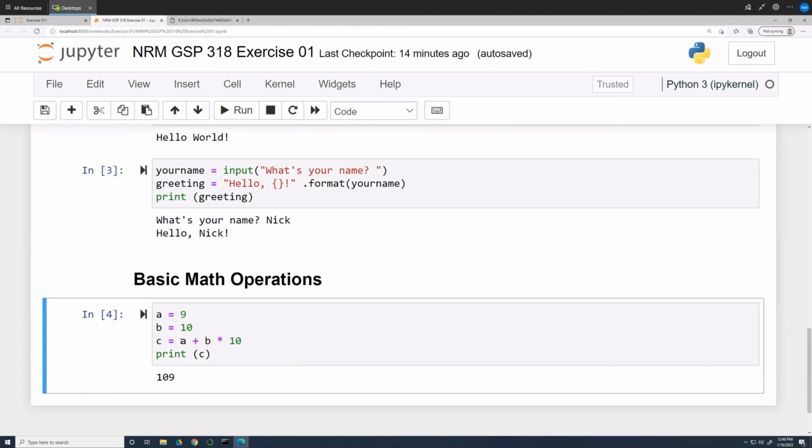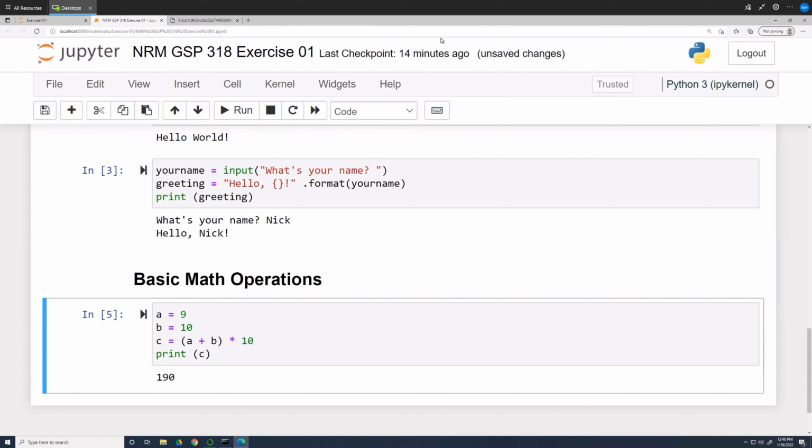Suppose you wanted to add A plus B first and then multiply the total by 10. You can do this by using parentheses to indicate the order of operations. Edit the code, and this time surround A plus B with parentheses. Now when I run the code, I get 190. Whenever you're working with math, be sure to use parentheses so that you have a clear order of operations and don't run into any surprises.